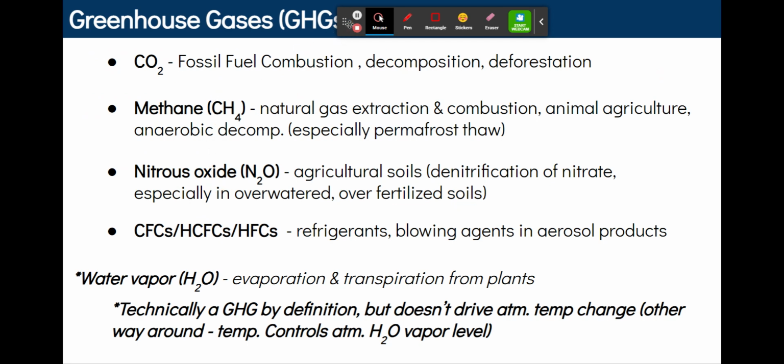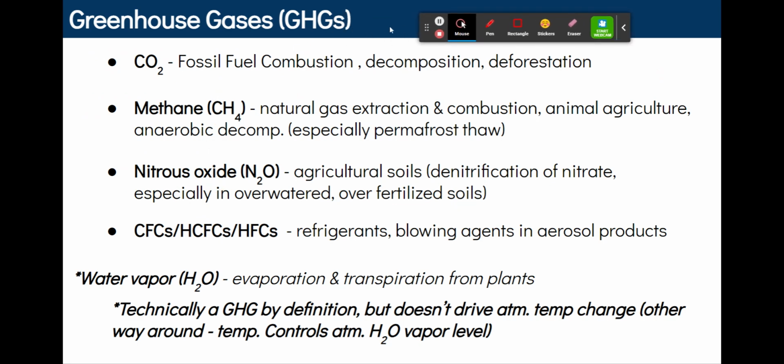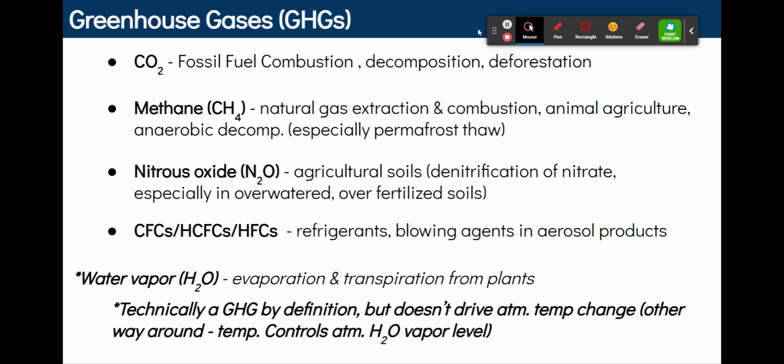So, what are the sources of these different greenhouse gases? CO2 is primarily from the burning or the combustion of fossil fuels, decomposition, and deforestation. Remember that plants perform photosynthesis and they take in CO2. So, plants and all photosynthetic organisms are going to take in CO2 from the atmosphere, which would reduce our global CO2 rates.